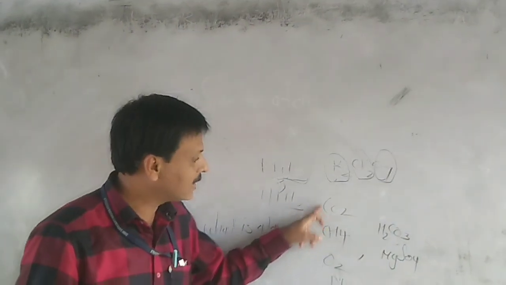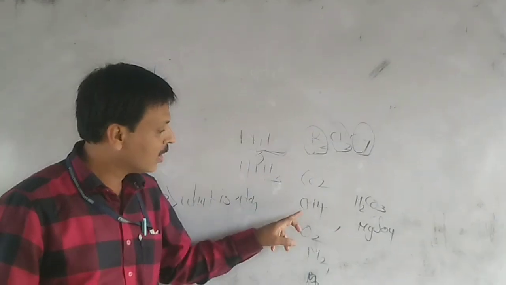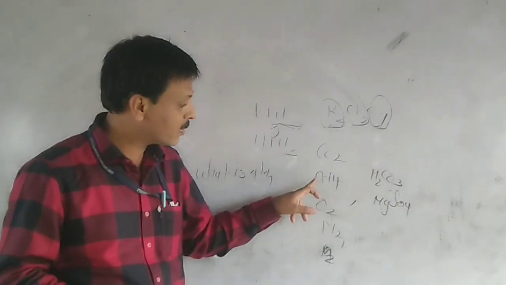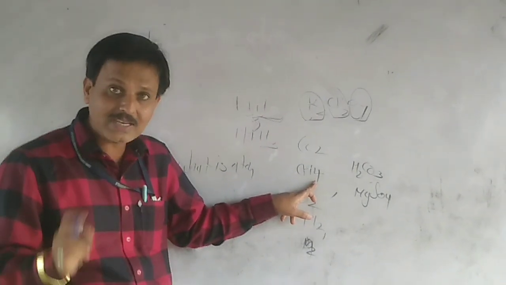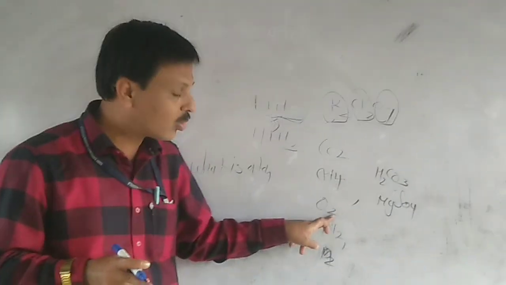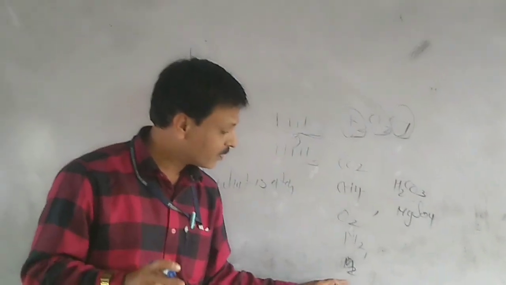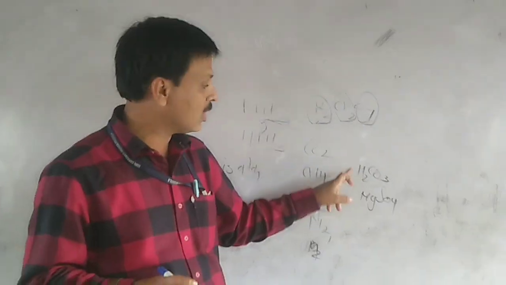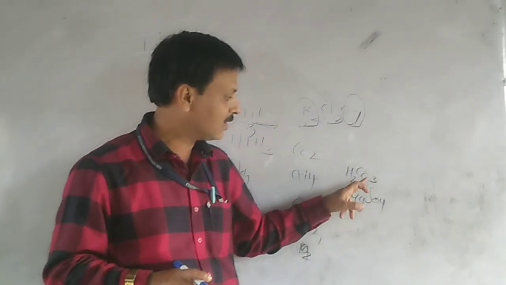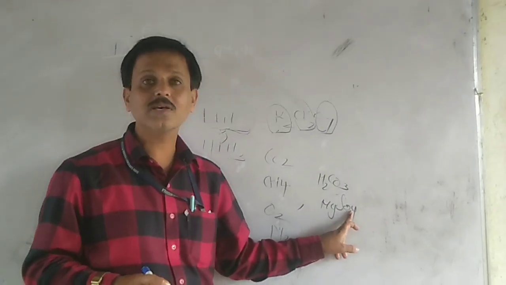Here carbon dioxide is made from one carbon atom and two oxygen atoms. Methane, marsh gas, is made from one carbon and four hydrogen atoms. Oxygen gas is made from a combination of two atoms of the same element. Nitrogen, N plus N. Carbonic acid has two atoms of hydrogen, one atom of carbon and three oxygen atoms. Here is magnesium one, sulfur one, iron.